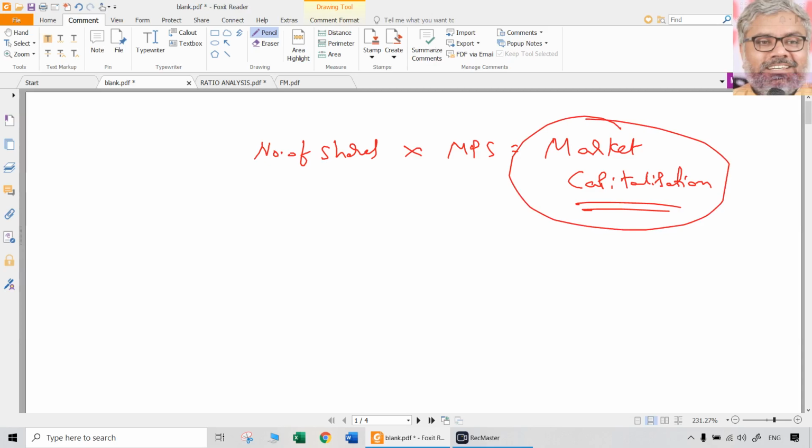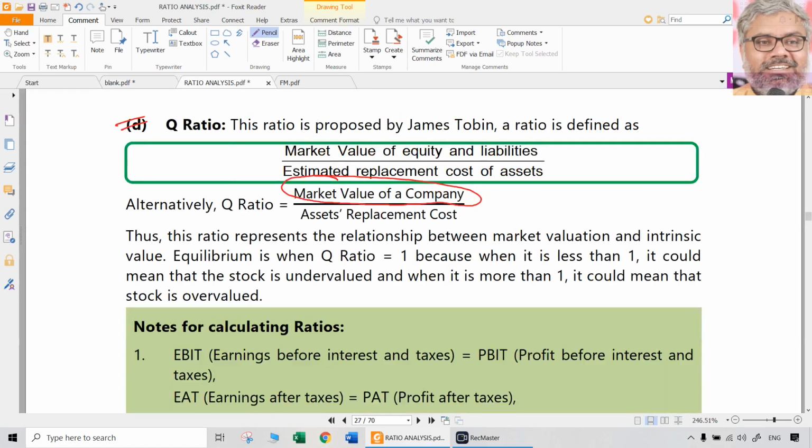The other company has this many lakhs of crores of market capitalization. We hear this. What does this market capitalization mean? Simply the number of shares multiplied with market price of the shares. So that is market capitalization. In other words, that is the value of the company as contemplated by the market. Not by one, not by two, by all the people put together, we call them as market. And that market capitalization is the numerator.